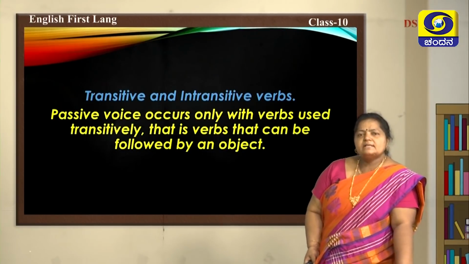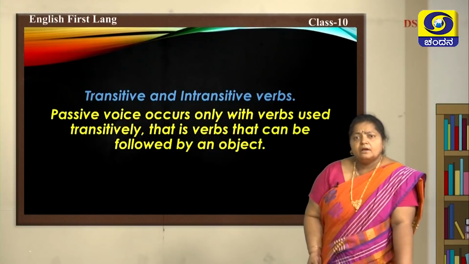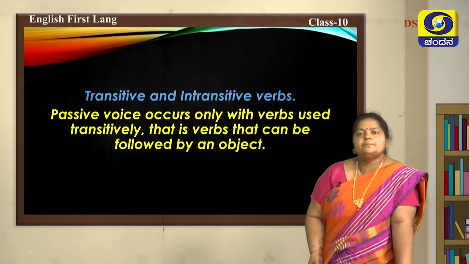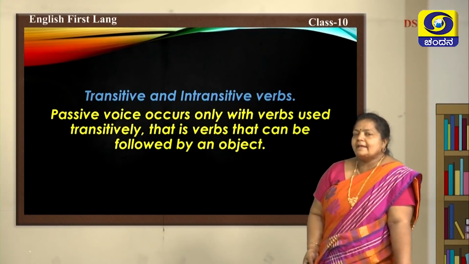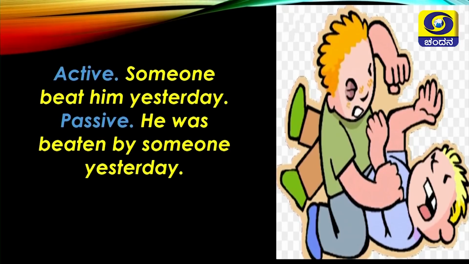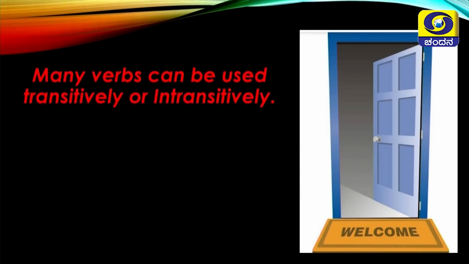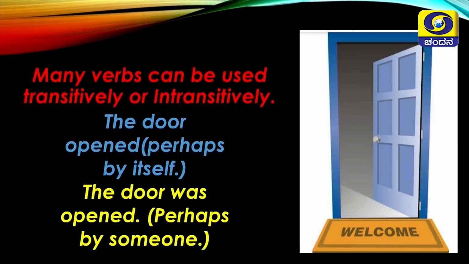Yes. Now, how is active and passive in transitive and intransitive verbs? Passive voice occurs only with the verb used transitively. That is, verbs that can be followed by an object. How? In active, someone beat him yesterday. In passive, he was beaten by someone yesterday. Many verbs can be used transitively or intransitively. How? The door opened perhaps by itself, or someone is opening the door, or someone opened the door. The door was opened perhaps by someone.